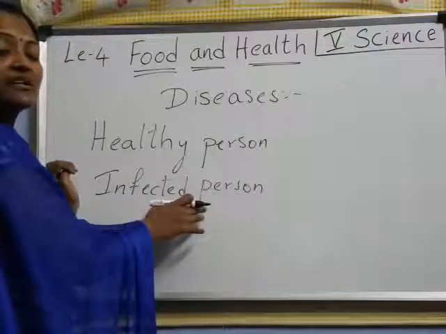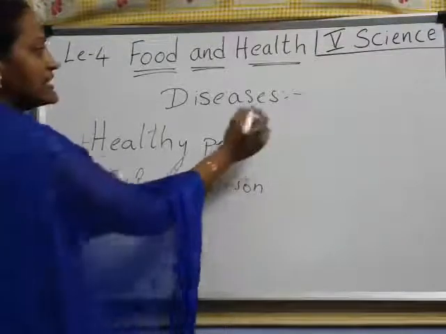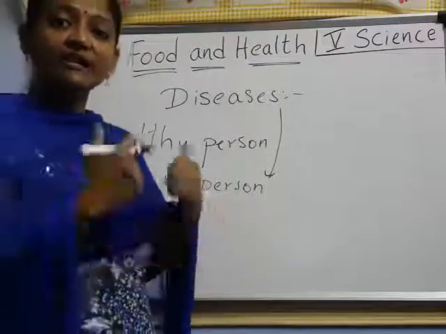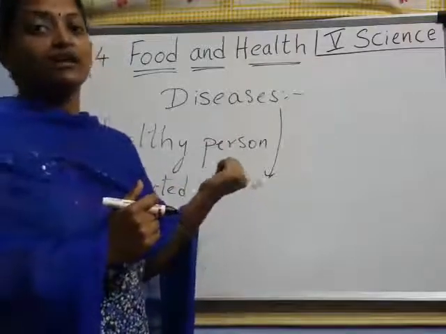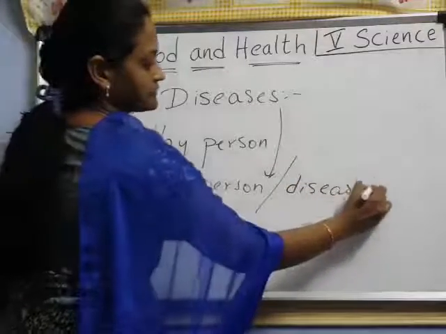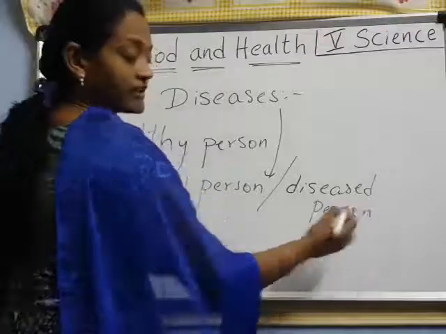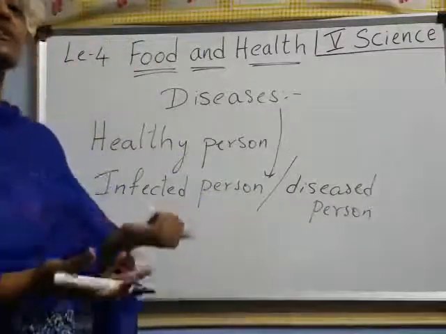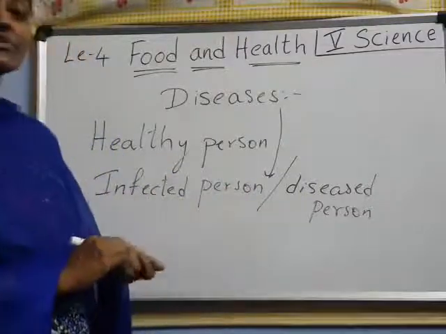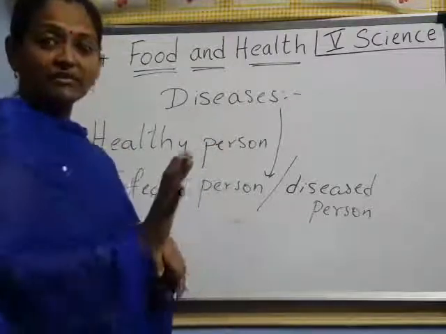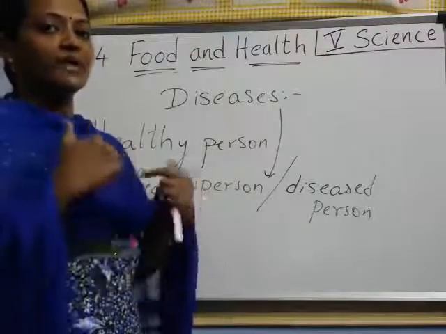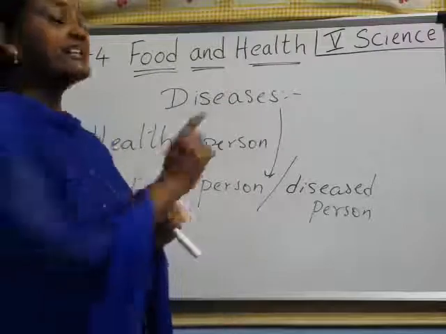Then this infected person is having disease. Understood children? Infected person is having what? Inside, nothing but disease. So this infected person is also called a diseased person, means something is there inside. He is not at all well-being. Got it children? Now coming to disease. Diseases are nothing but something is there. The person is not perfect both mentally and physically, then that person is having disease, right?